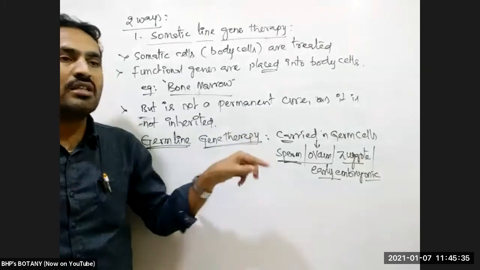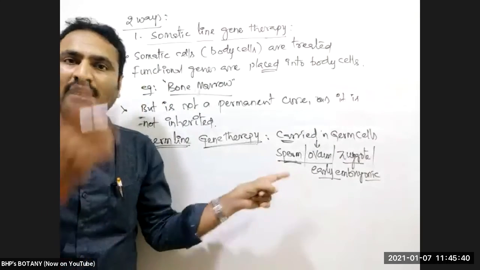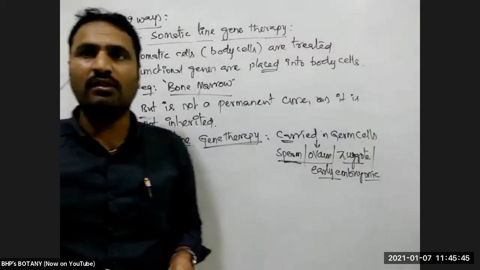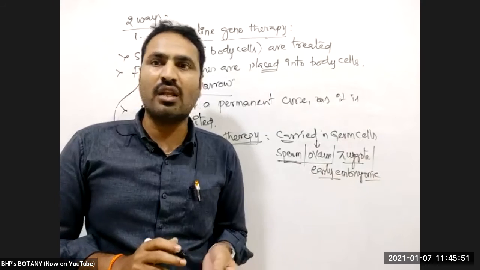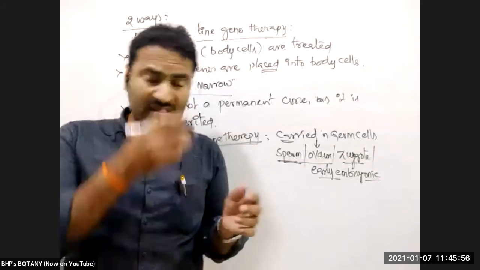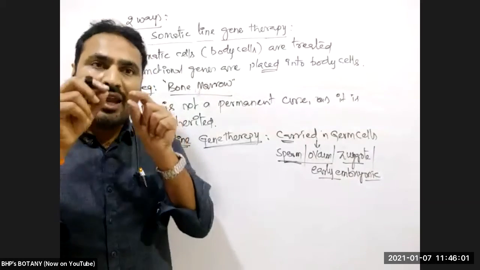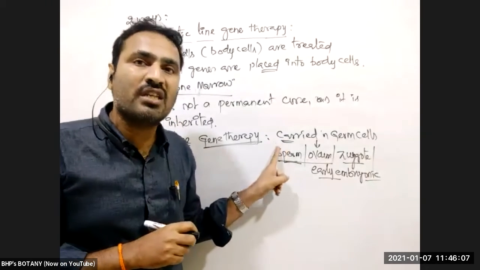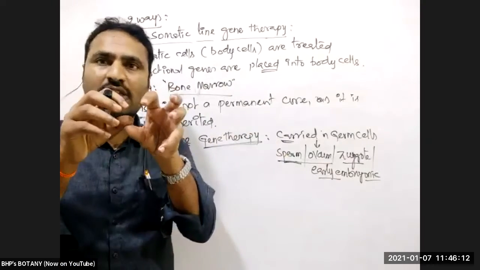That normal functional gene is introduced into these cells by using a vector. It may be retrovirus-mediated gene transfer, which is a transfection, or we can use the microinjection method because animal cells do not have a cell wall, or we can use transformation processes like electroporation. By using those methods, an rDNA molecule is prepared by introducing the normal functional gene of the beta chain of hemoglobin. That vector is prepared now.